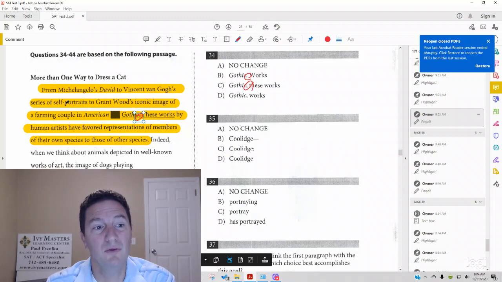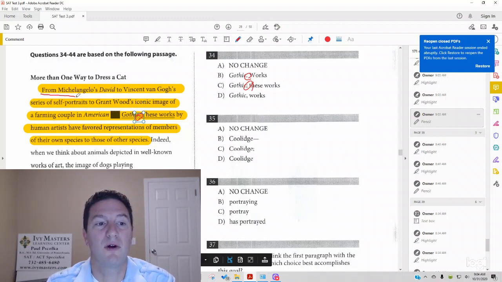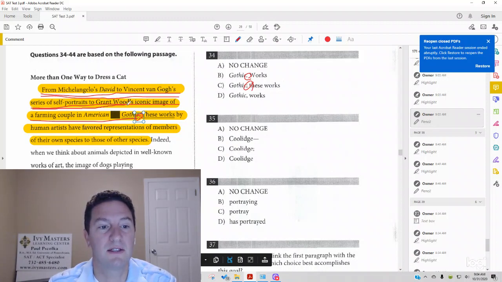And when we read this sentence up to the word Gothic, we see that it is not a complete thought. From Michelangelo's David to Vincent van Gogh's series of self-portraits to Grant Wood's iconic image of a farming couple in American Gothic. Basically what it's saying is, from this to that, and that's not a complete thought. So, it cannot be A, cannot be B, and it cannot be C. Correct answer has to be offset by a comma, since you do not have an independent clause before it.